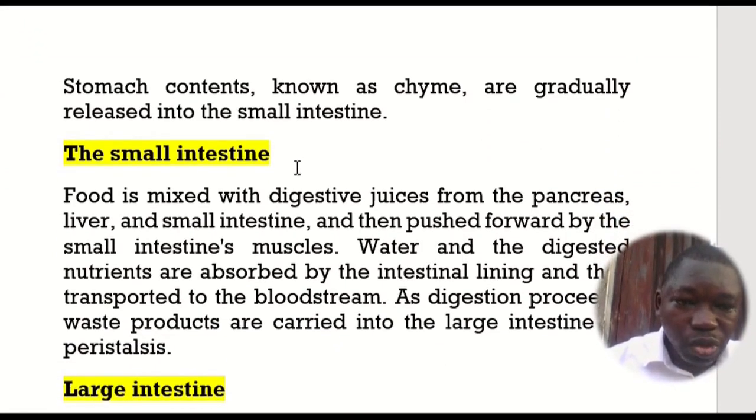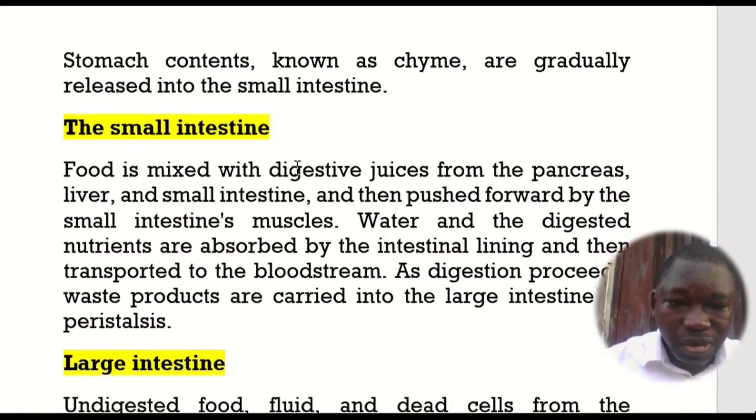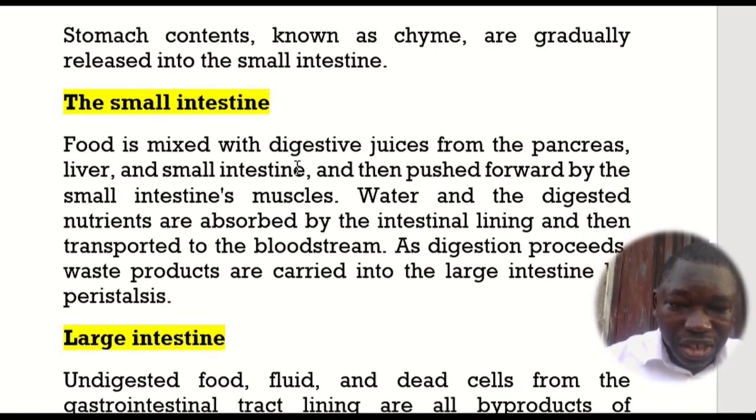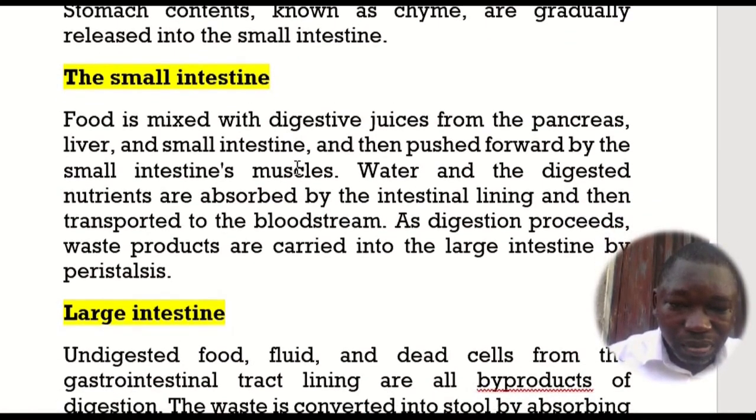Now we are moving on to what happens in the small intestine during the digestion of food. The food is mixed with digestive juices from the pancreas, from the liver, and from the small intestine, and the food is then pushed forward by the small intestine's muscles. Water and the digested nutrients are absorbed by the intestinal lining and then transported to the bloodstream.